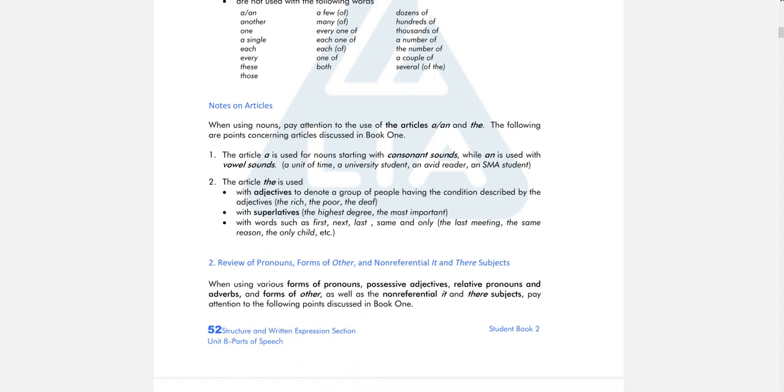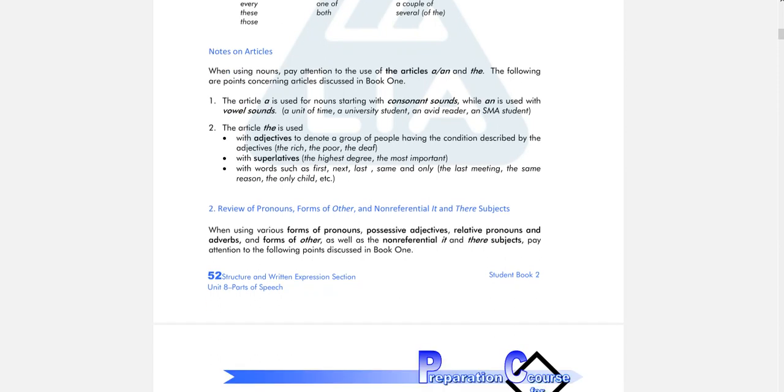Remember, we don't focus on the letter, but we focus on the sound, whether it is a consonant sound or a vowel sound. Okay, and then the article "the" is used with adjectives, and with superlatives, with words such as first, next, last, same, and only. Don't forget to use "the" with these words, like the first, the next, the last.